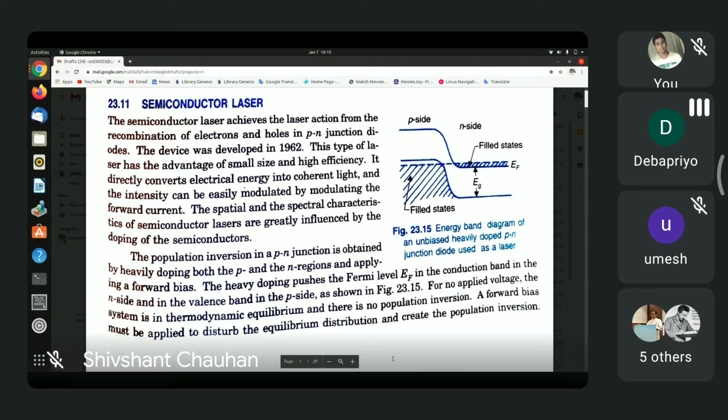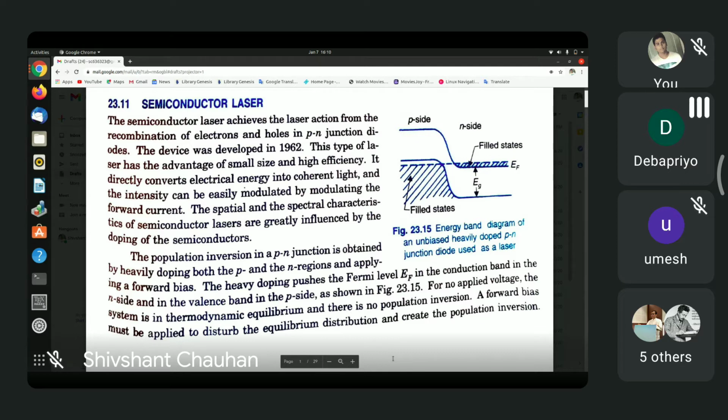Now let us consider a semiconductor device. In figure 23.15, shown here in this slide, you see the band structure of a semiconductor diode. Semiconductor lasers are, by the way, semiconductor diodes essentially. As you know, in semiconductor diodes, the energy of the electron is higher on the p side and lower on the n side.